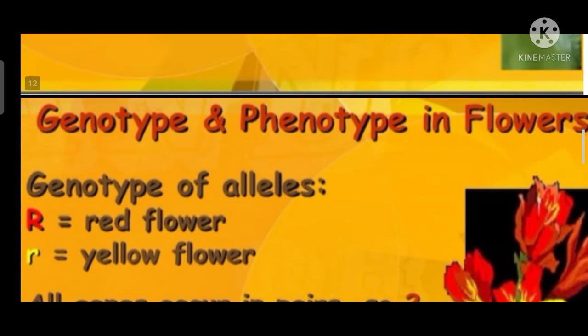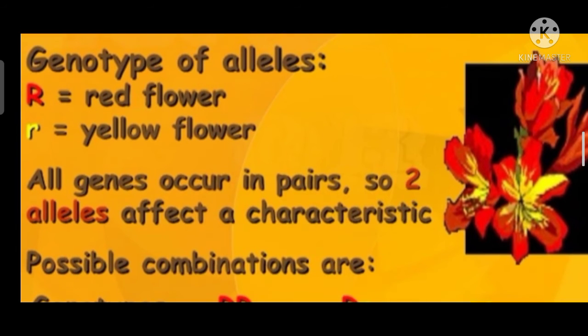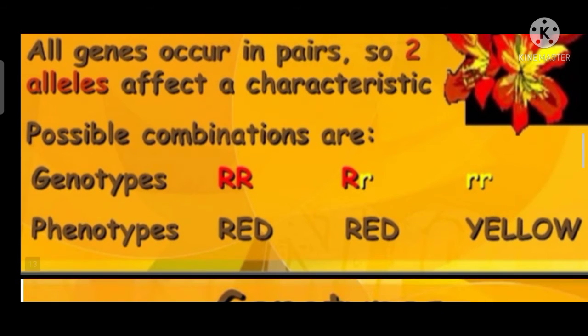Then, genotype and phenotype in flowers. The genotype allele R is represented for the red flower and the small r, excuse me, for the yellow flower. All genes occur in pairs, so two alleles affect a characteristic. Possible combinations are: